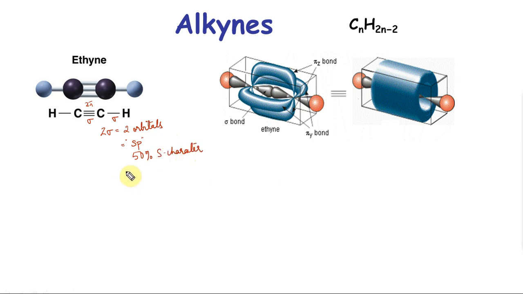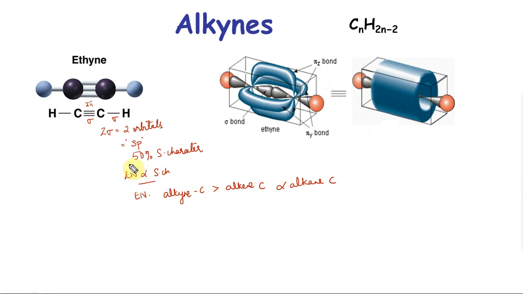We also know from periodicity that the electronegativity of an atom is proportional to s character. So the electronegativity of an alkyne carbon is greater than an alkene carbon, which is greater than an alkane carbon. This is going to play a vital part, particularly in terminal alkynes. There are a set of reactions which are purely because of the electronegativity of this carbon.